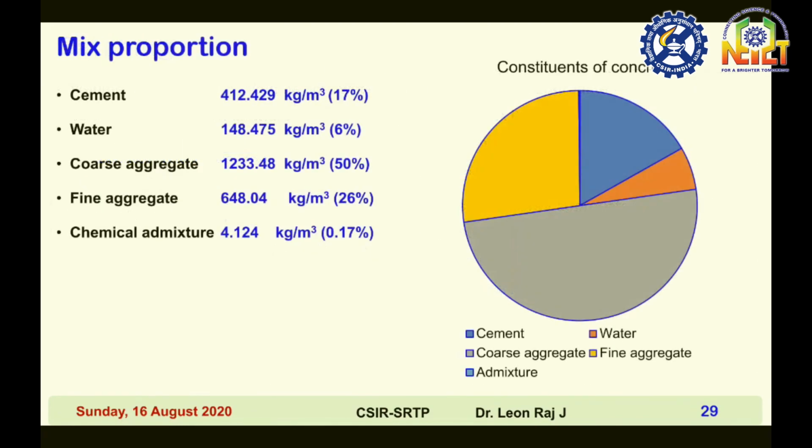At last you got the proportion. Cement 412 kilogram per meter cube, water 148 kilogram per meter cube, coarse aggregate 1233 kilogram per meter cube, fine aggregate 648 kilogram per meter cube, chemical admixture 4.124 kilogram per meter cube.